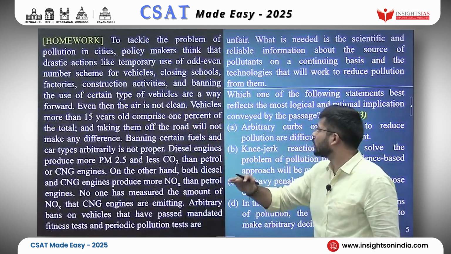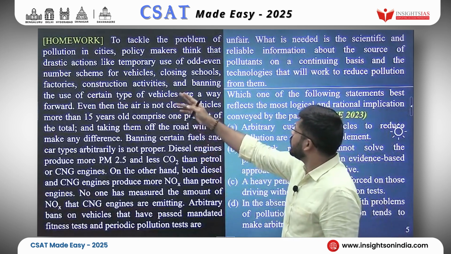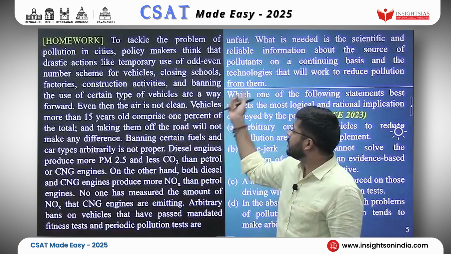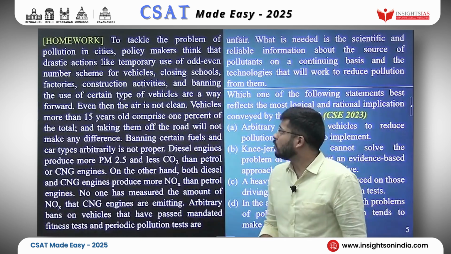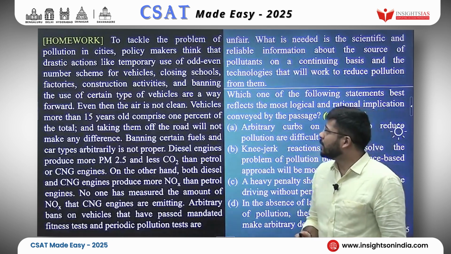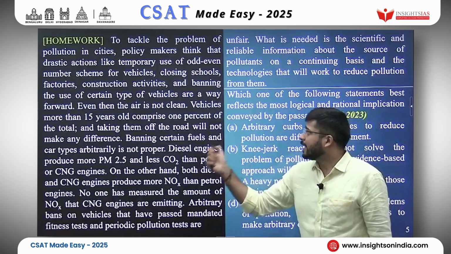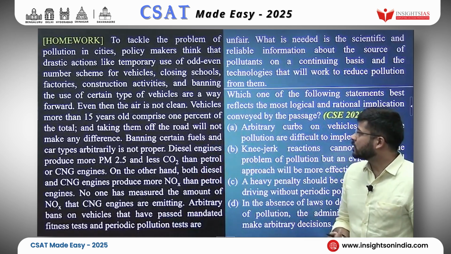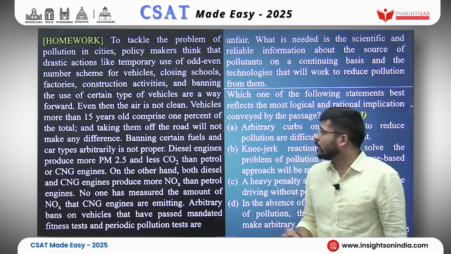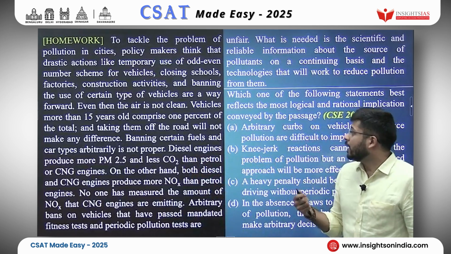This one, it is a homework question. It was asked again in 23 paper. To tackle the problem of pollution in cities, policymakers think that drastic actions like temporary use of odd even number scheme for vehicles, closing schools, factories, construction activities, and banning the use of certain type of vehicles are a way forward. Even then, the air is not clean. Vehicles more than 15 years old comprise 1% of the total, and taking them off the road will not make any difference. Banning certain fuels and car types arbitrarily is not proper.